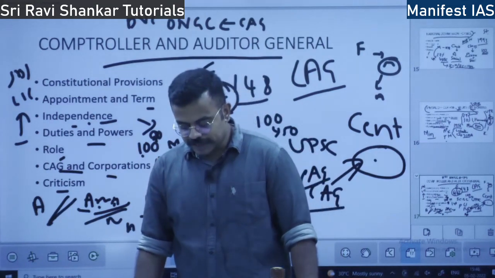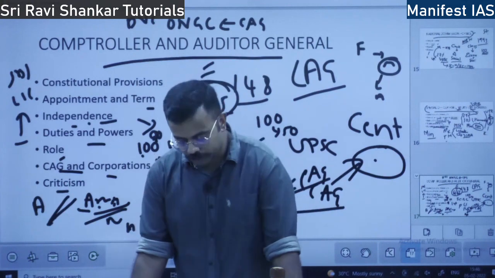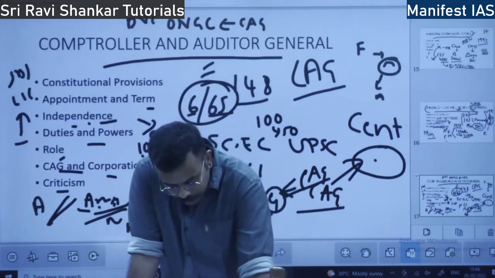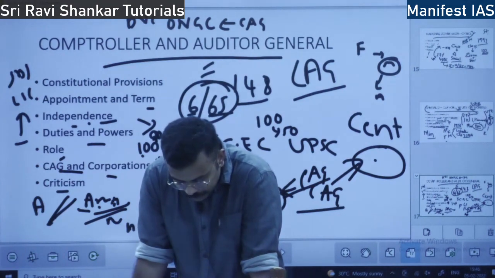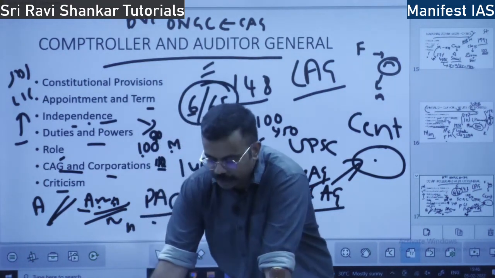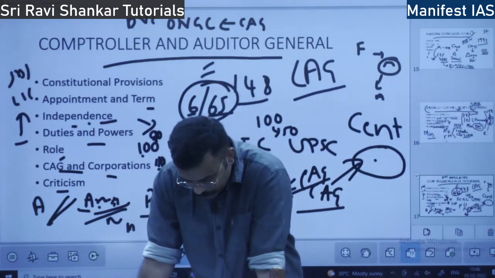And also, CAG is a colonial legacy. We have inherited CAG from colonial rule. Okay. Next, CAG function is greatly exaggerated. That is also a criticism. So these are some of the criticisms.